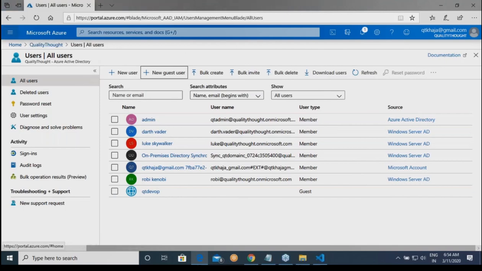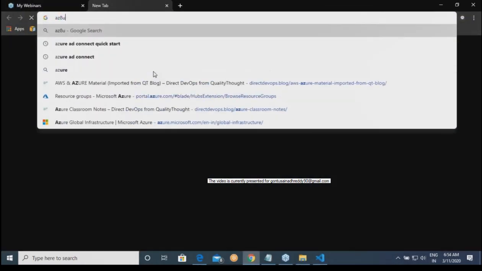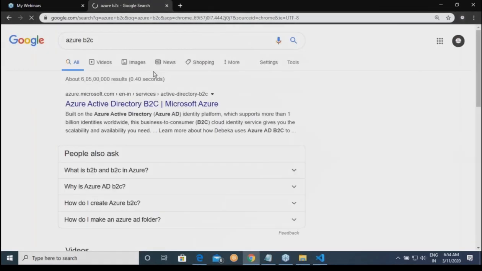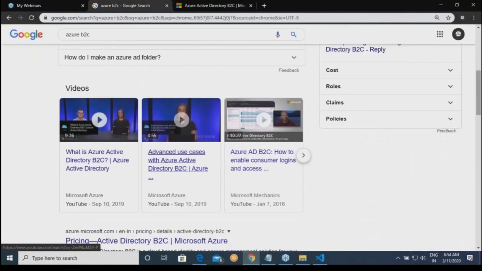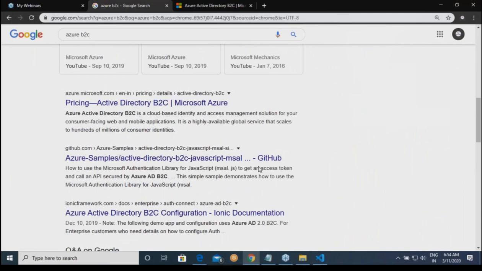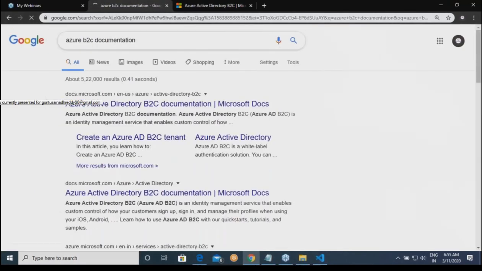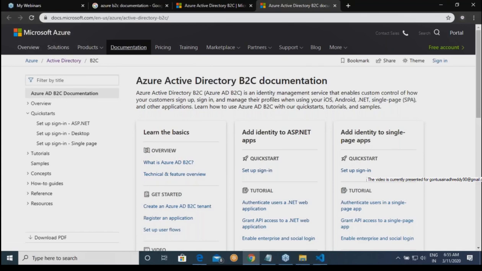Okay. Right. So now there is one more thing in Azure, Azure B to C. So let me go to the documentation. I don't want to get into this. B to C. Okay, good. So Azure Active Directory B2C is giving your applications an access to your Active Directory.